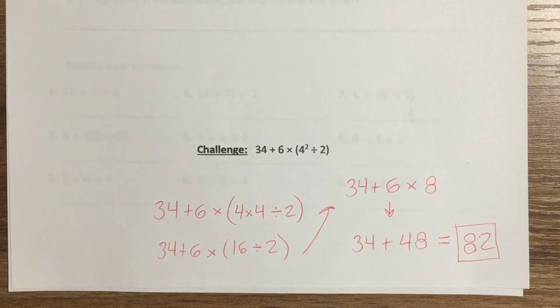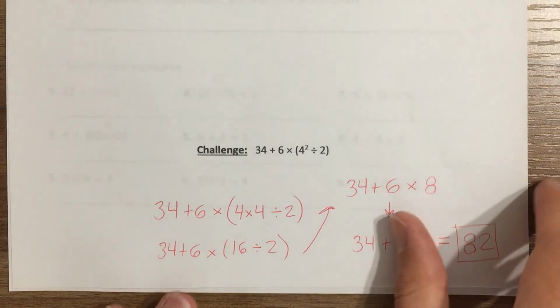All right, so that was our challenge problem. It had 5 of the 6 things that we could have in an order of operations problem, including the exponents. So hopefully this helps you understand PEMDAS and the order of operations a little bit better.